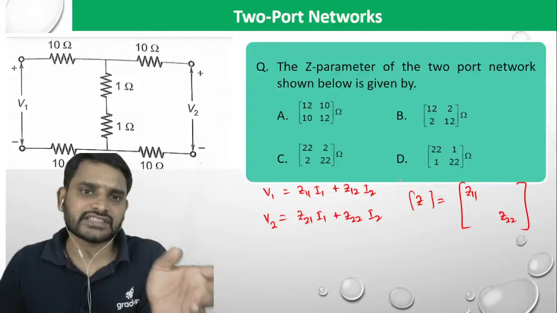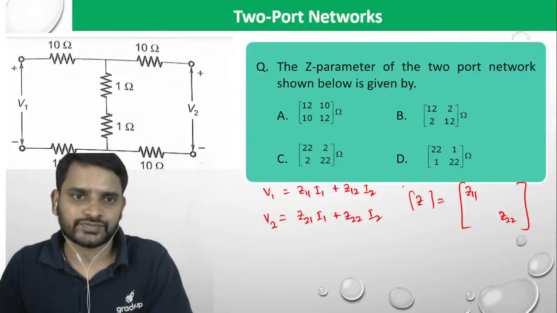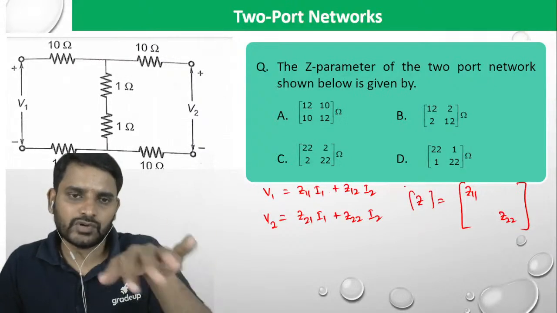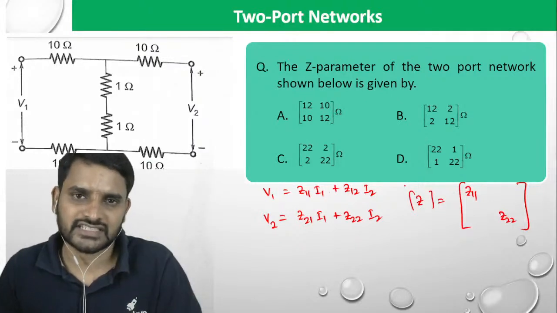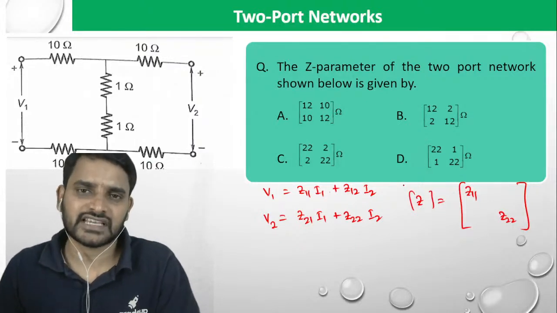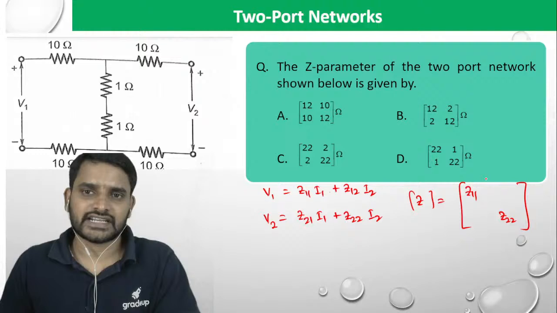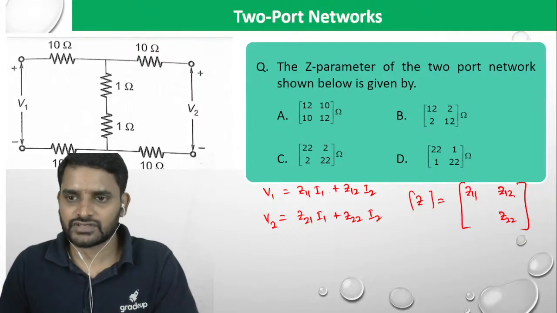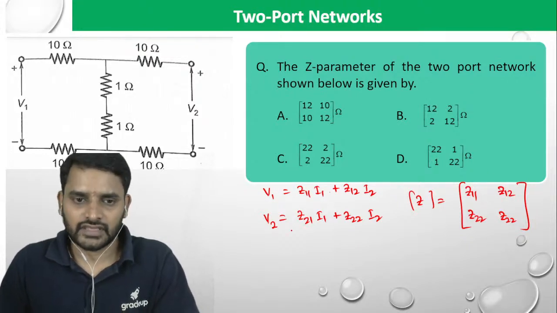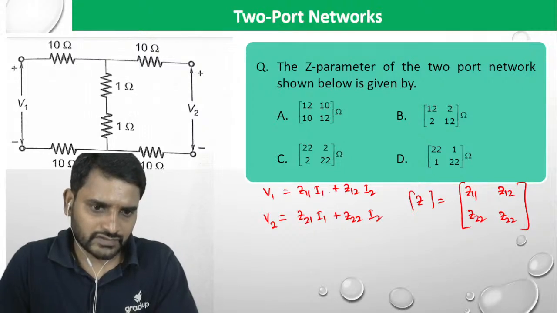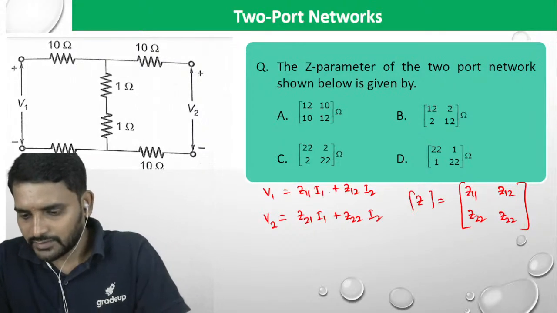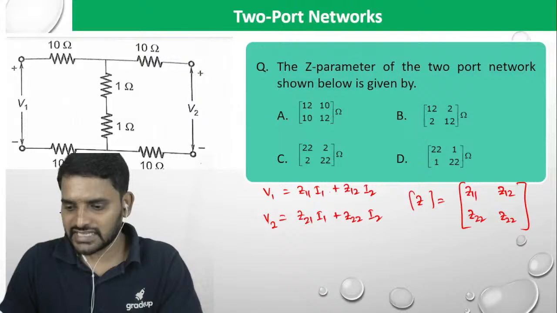And transfer impedance is going to be between 1 and 2. Between the input loop and the output loop, whatever resistors or impedance are connected, that will be the transfer impedance. So that will be written as Z12 and Z22, right? So can you tell me what is the answer? People are saying Vignesh is saying C and Sarita is saying C.